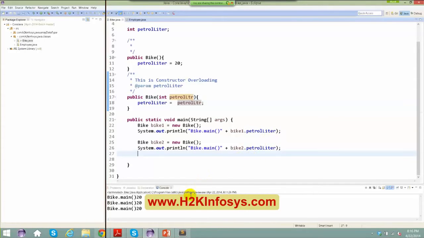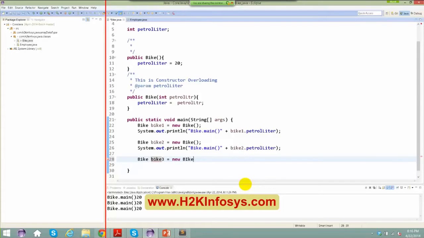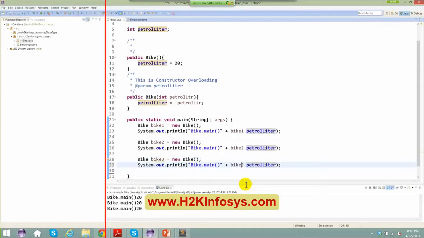I'm going to create a bike, so I'm going to say bike3 equals to new Bike. I can even say this. The moment I say bike3 equals to new Bike, if I say bike3.petrol, what is going to be the answer?